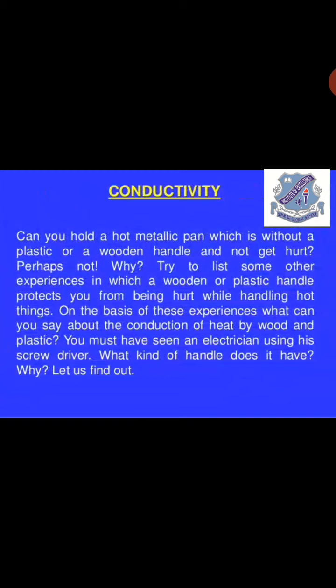On the basis of these experiences, what can you say about the conduction of heat by wood or plastic? You must have seen an electrician using his screwdriver. What kind of handle does it have? If an electrician has come to your home for some work, you must have seen the various tools he has, including screwdrivers of various sizes, but one thing common in all of them is their handle.